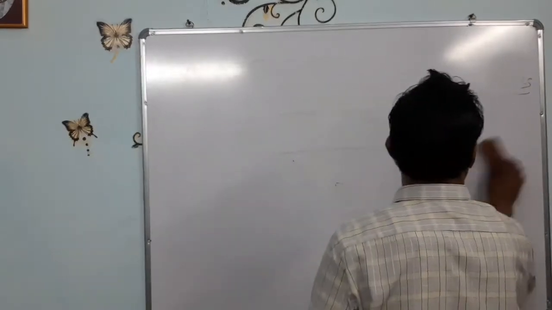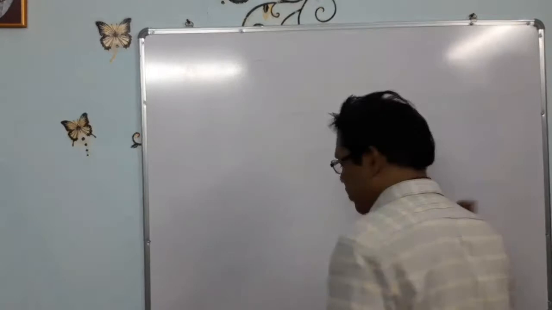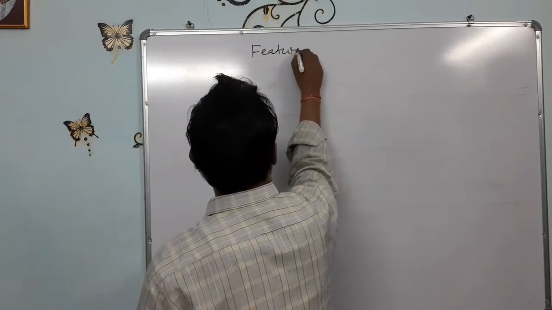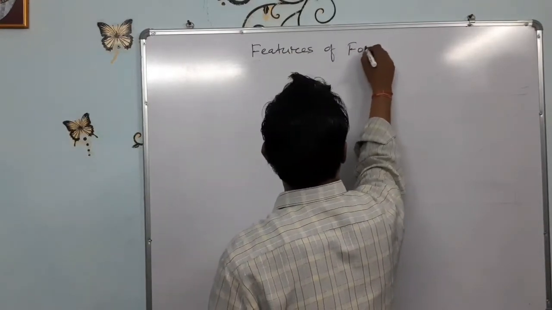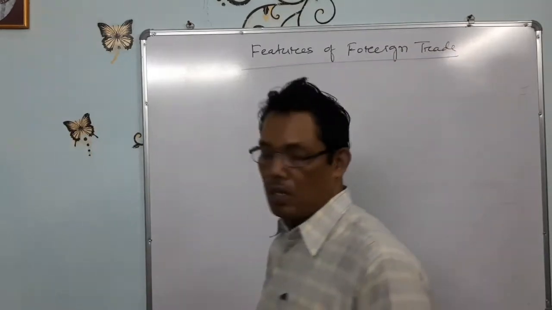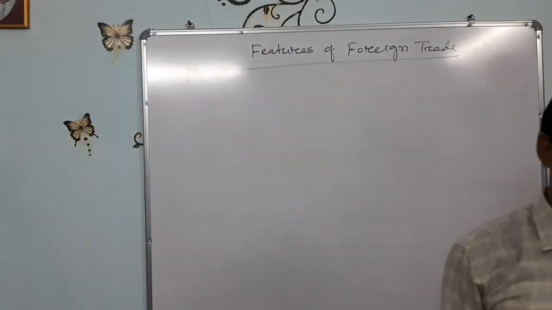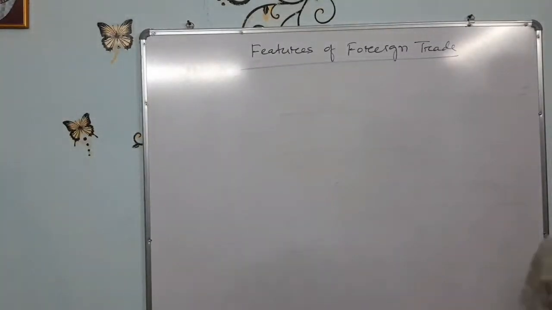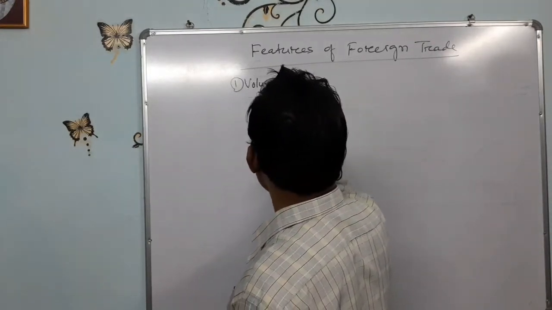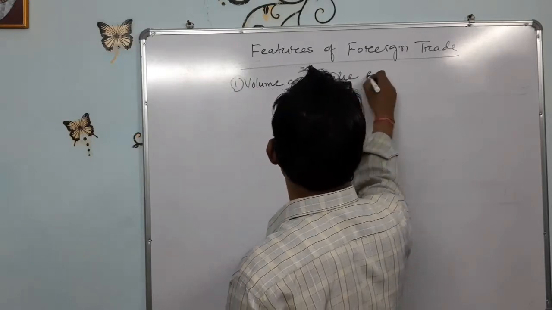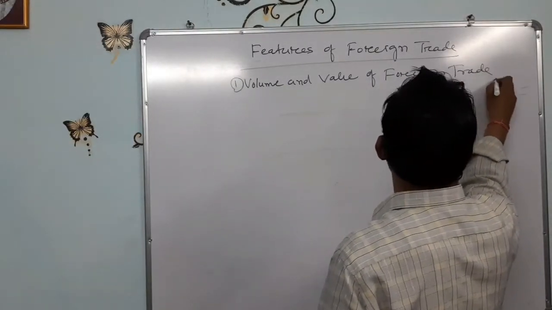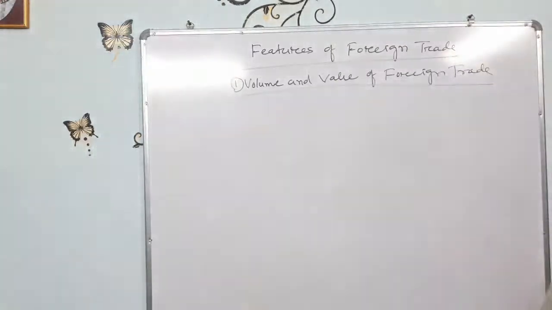Next heading: features of foreign trade. First feature is the volume and value of foreign trade.